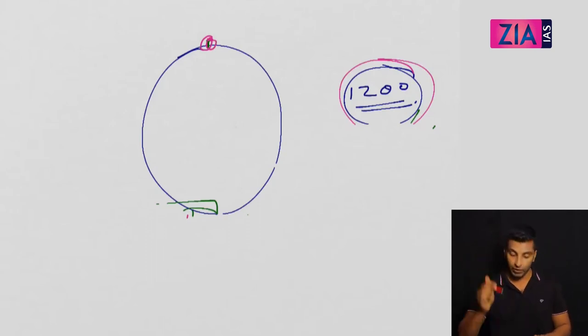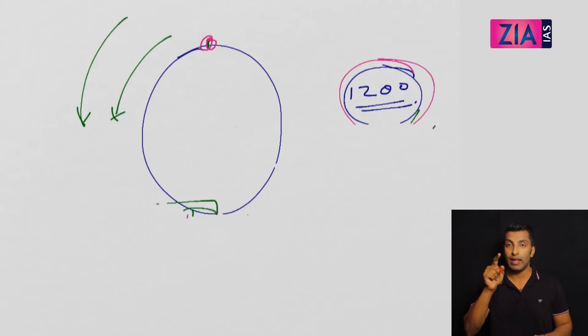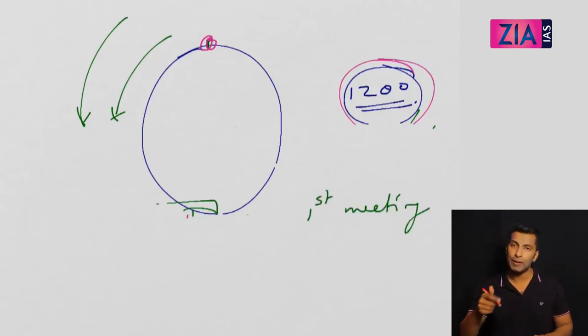The first meeting: two people are running in the same direction, or opposite direction, whatever it is, the first time they meet, it can be anywhere in the circular track. That is also one question. First meeting is one possible question, and when this meeting happened is obviously another question. In the first meeting, how much distance covered is also a question. But the second question is what I have asked here, that was, when they will meet for the first time in the starting point.